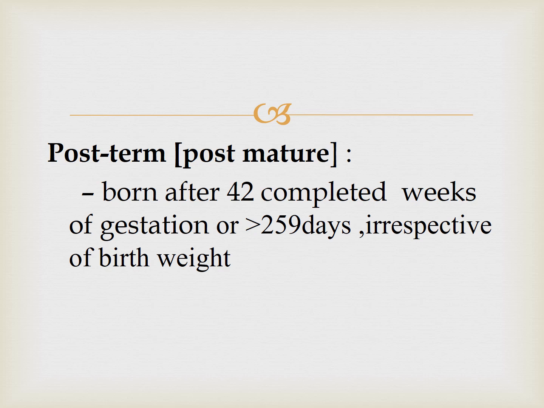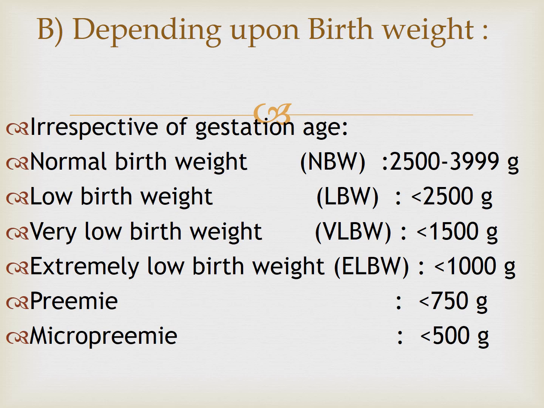Now, depending upon the birth weight, a newborn can be, irrespective of gestation age, normal birth weight, that is 2500 grams to 3999 grams. Then comes low birth weight, less than 2500 grams. Then very low birth weight, less than 1500 grams.